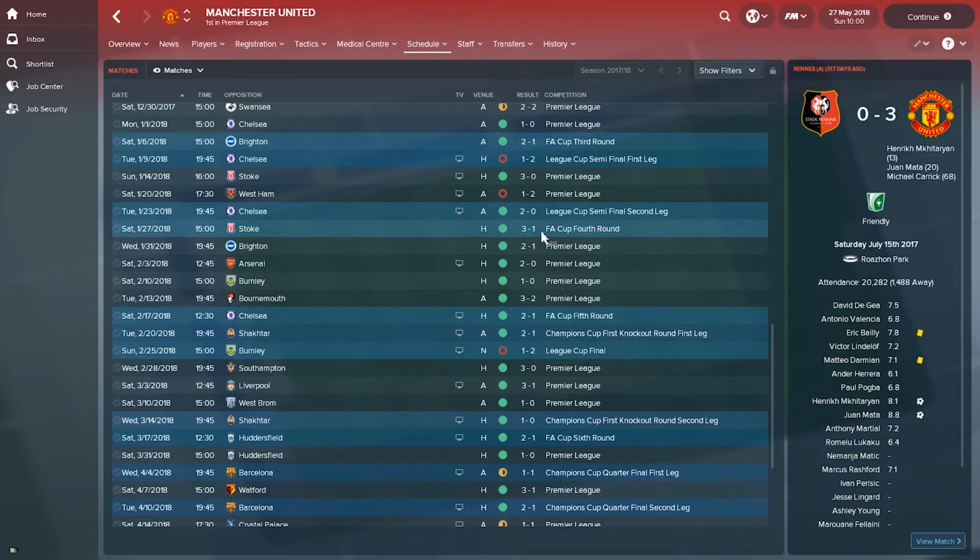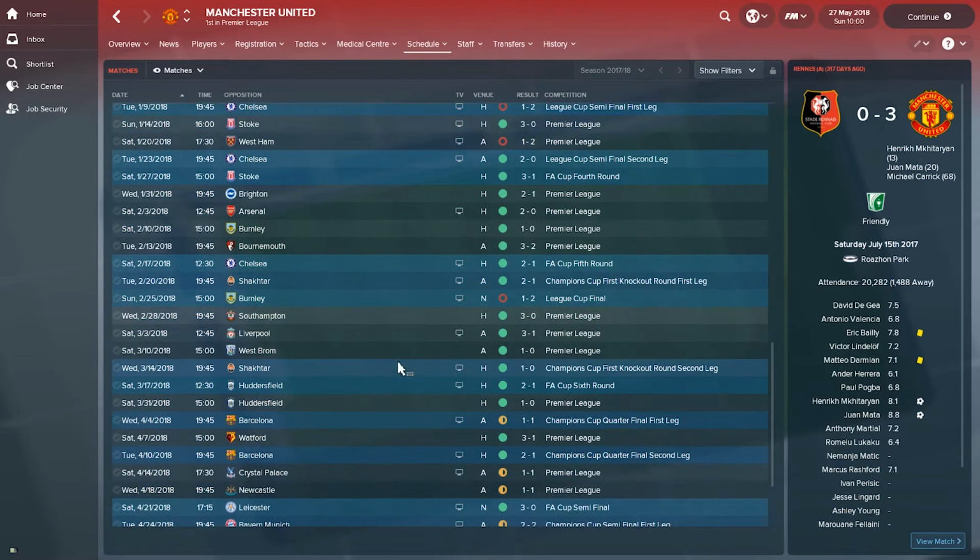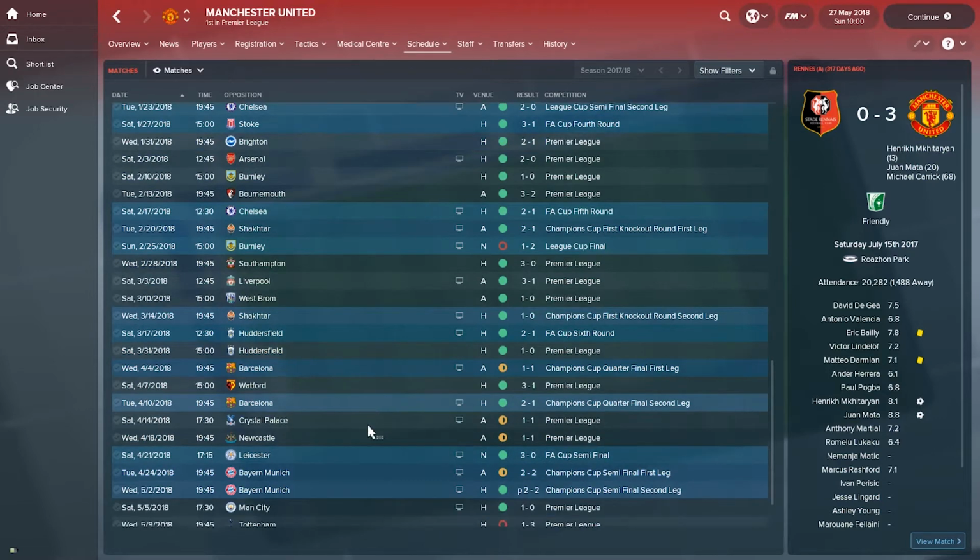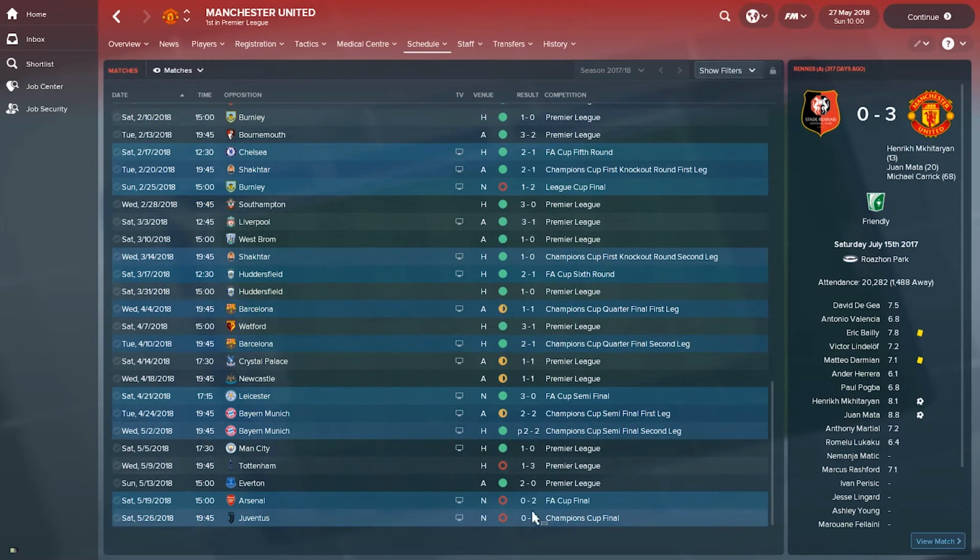Let's see, in the FA Cup, fourth round, they eliminated Stoke. Then they eliminated Chelsea. Afterwards, they beat Huddersfield. In the semi-final, they beat Leicester. And finally, in the final, they lost to Arsenal. So they lost 3 finals this season. So this must have been a heartbreaking season for Mourinho and his team.